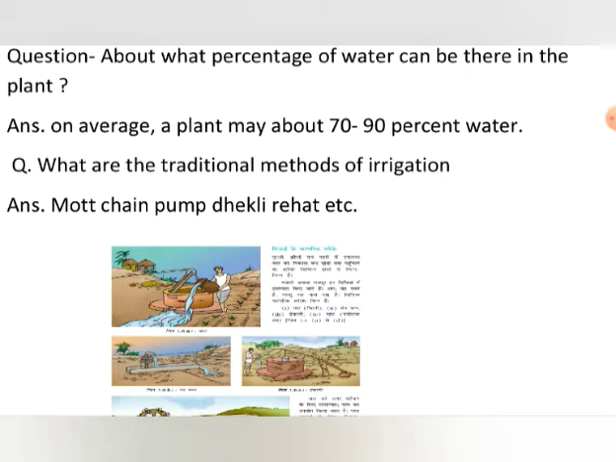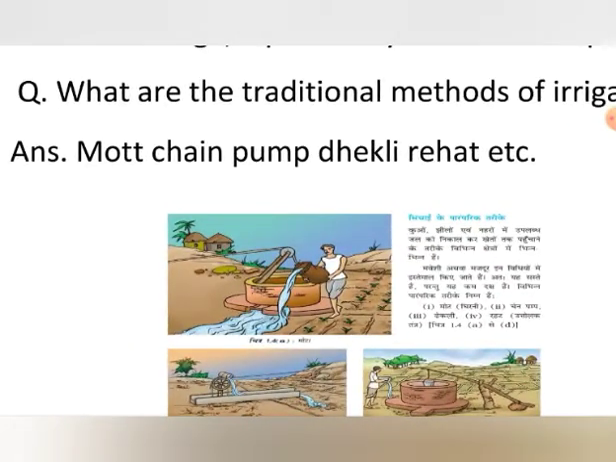Now what are the traditional methods of irrigation? As I told you in the introduction of the video in the first part, man had started growing crops about 10,000 BC. So when he started cropping, he should have adopted some way to irrigate the crops. So what are the traditional and old methods of irrigation? The traditional methods of irrigation are motte, chain pump, dekli, and rahat.